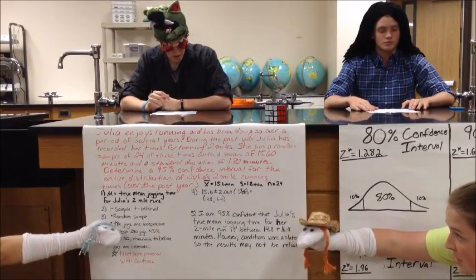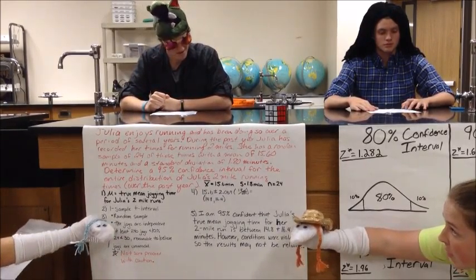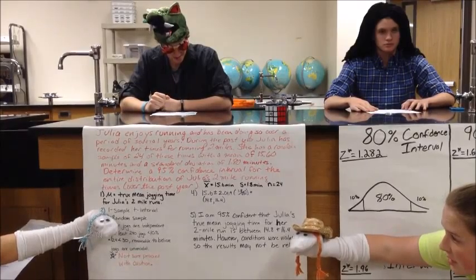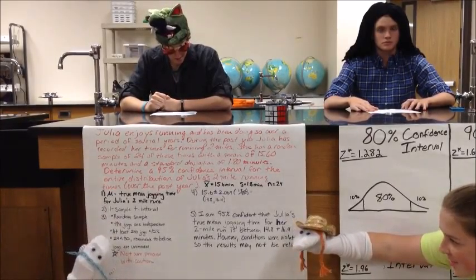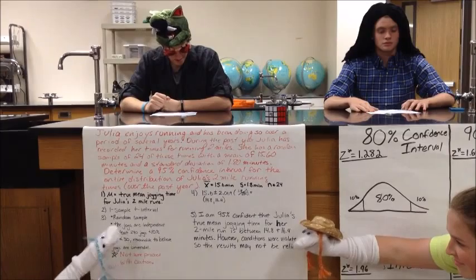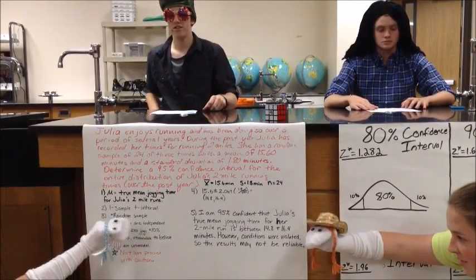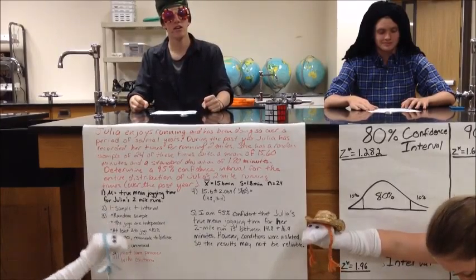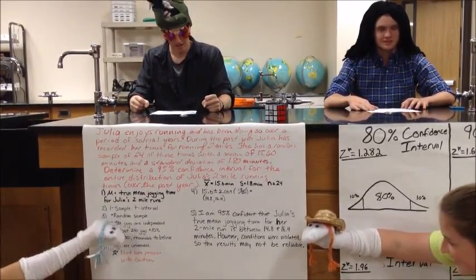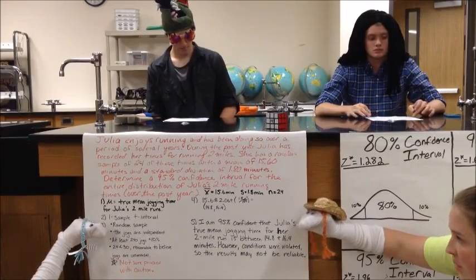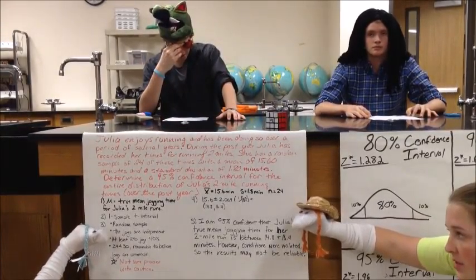So in this equation, what would the degrees of freedom be? Our sample size is 24, so it's one less than the sample size. 23! He's right! So our t-score would be 2.069.